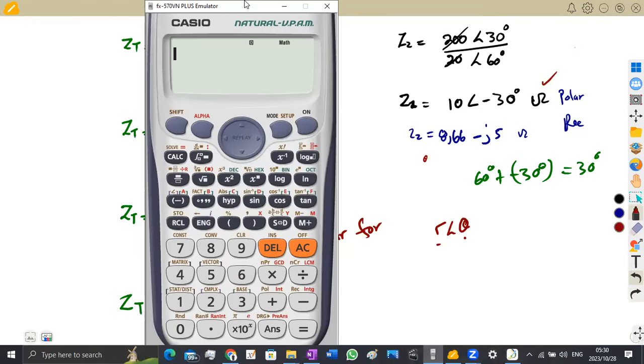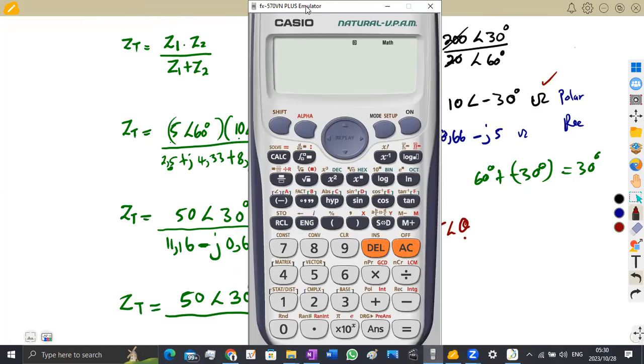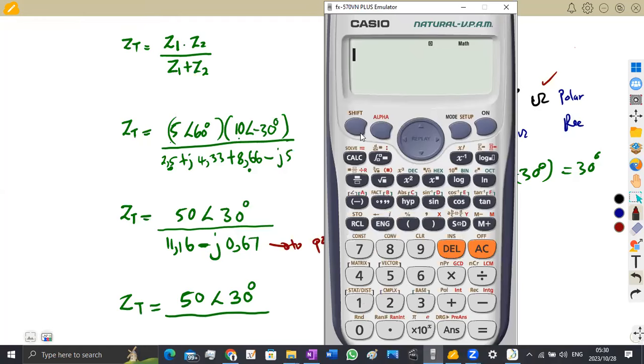This time we are into polar form, so it must be shift polar form. We go to this polar form, which is the plus. All right, so we have got 11,16.